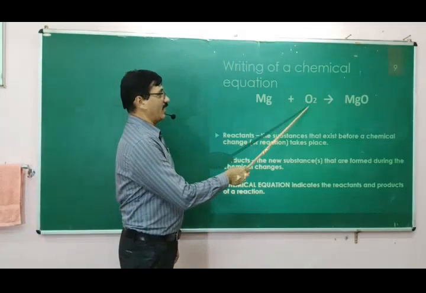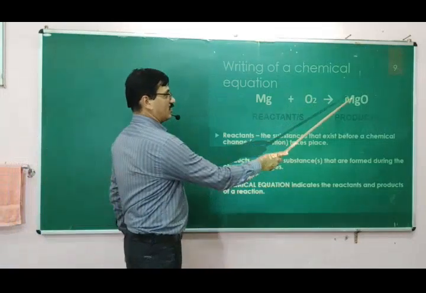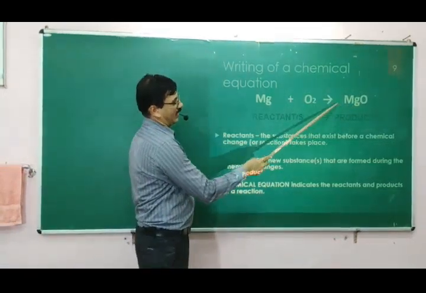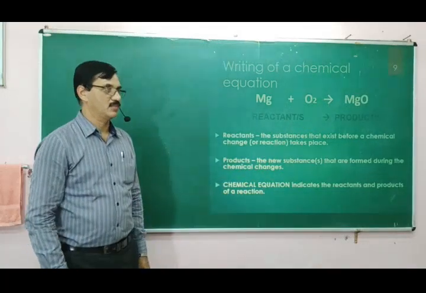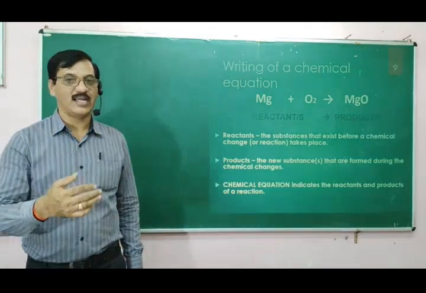So what is written on the left hand side are reactants, and what is written on the right hand side of the arrow mark is the product. Reactants are the substances that exist before the reaction.